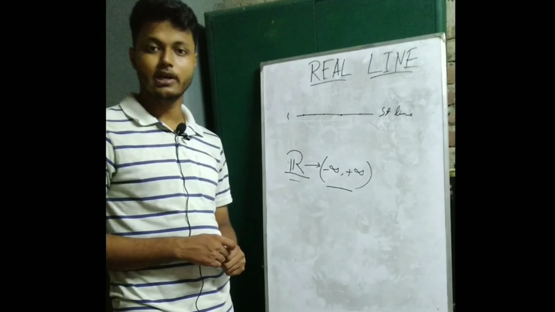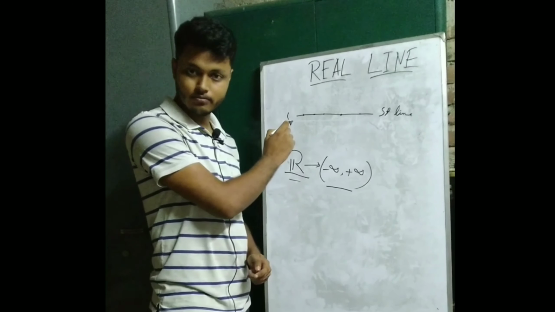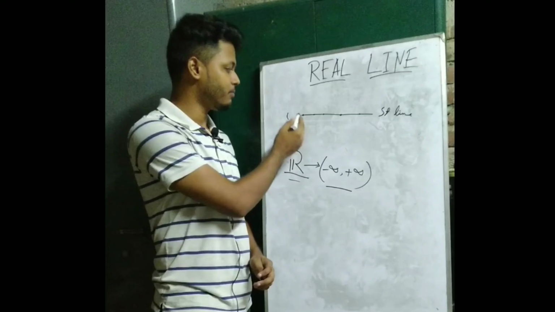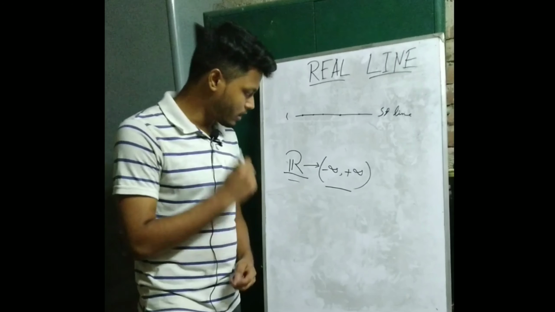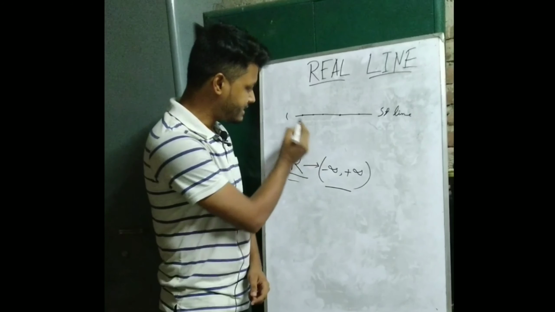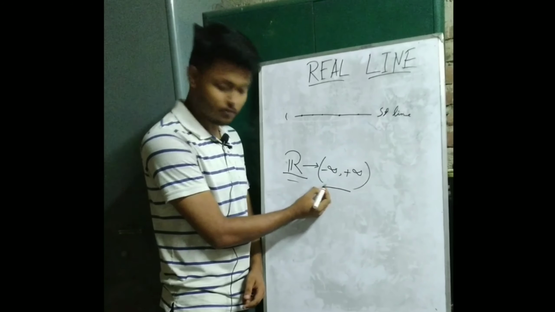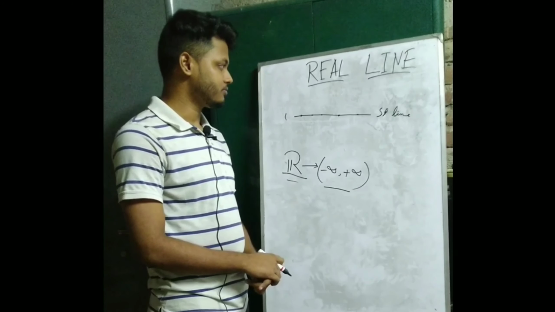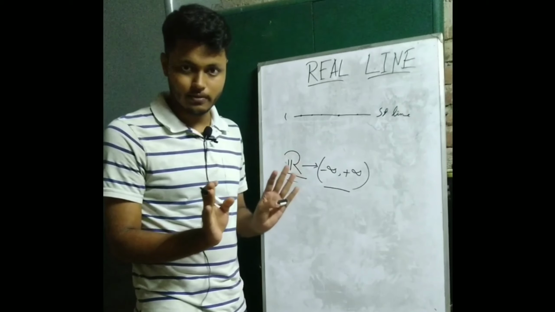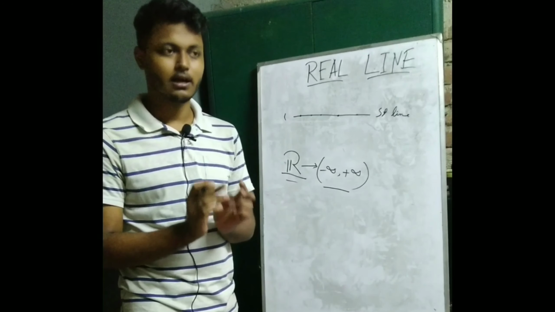So basically we are doing a one-to-one mapping from the set of real numbers to a straight line, which is a set, and the points are the elements of that set. We are assigning each point on this straight line a unique real number from the set of real numbers. So this is a one-to-one mapping, and the outcome of this one-to-one mapping is a real line.